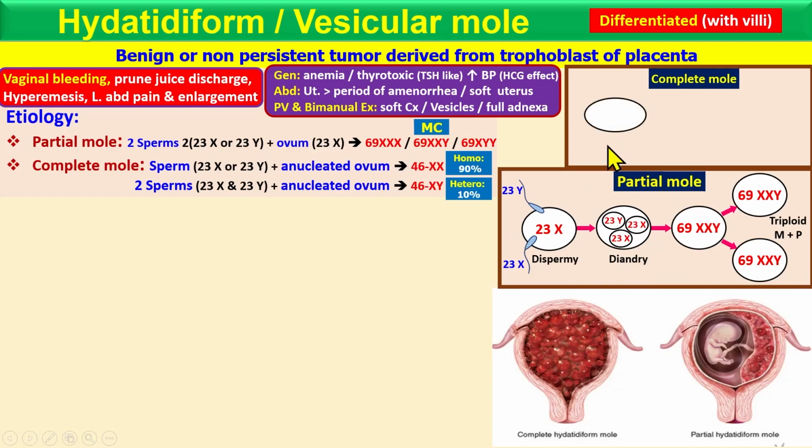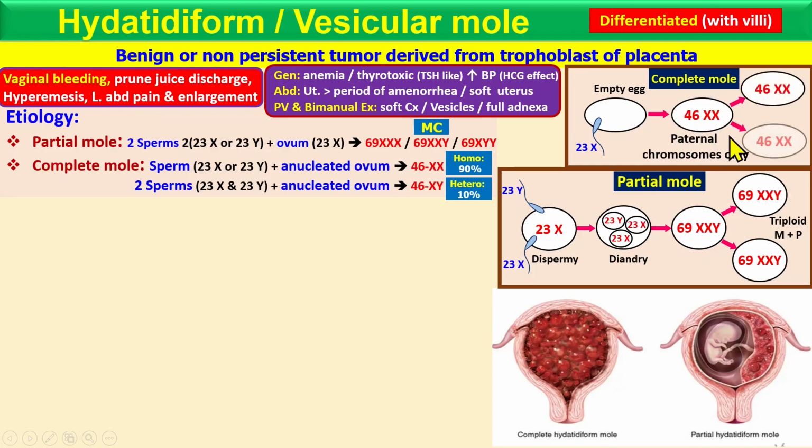Okay, in the complete mole, what is happening? An empty egg is fertilized by the sperm, and the paternal chromosomes duplicate, so 46XX and then 46XX. This is the number one condition, homozygous, from 23X.